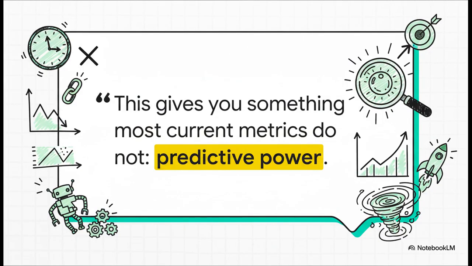And this is the real game changer. Think about most of our metrics today, like bug counts or story points. They're all lagging indicators.